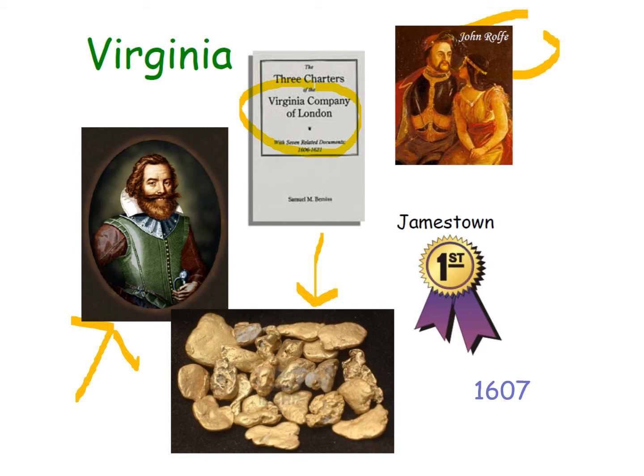Now, they did not find gold at Jamestown, and so the Virginia Company continues to look for a profit-making item, and it's when John Rolfe arrives with his tobacco seeds that they finally find some success because they finally have a way to make a profit, and it is a huge profit. Now, Virginia was chartered in 1606, but the year we're going to use for the founding of Virginia is going to be the year that they landed at Jamestown, which is 1607.